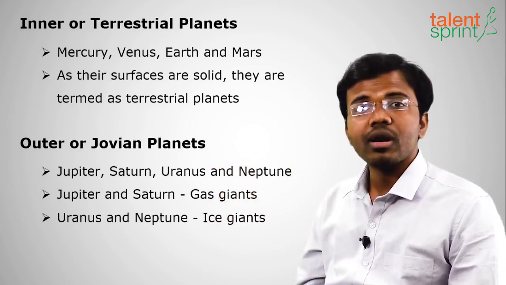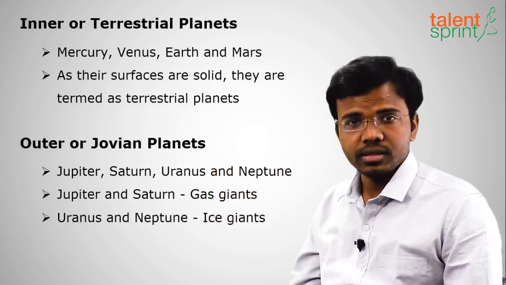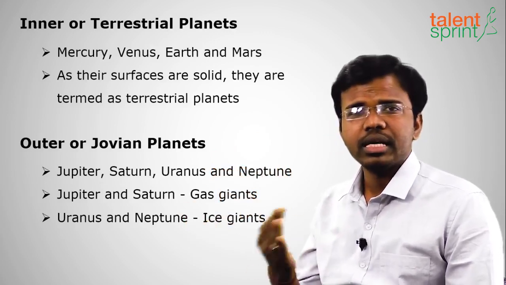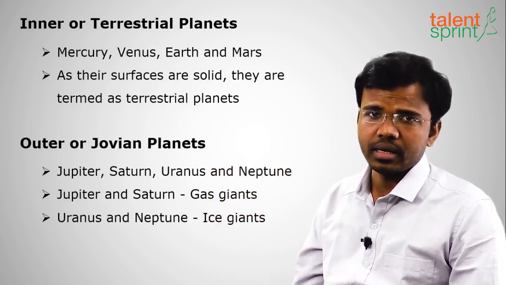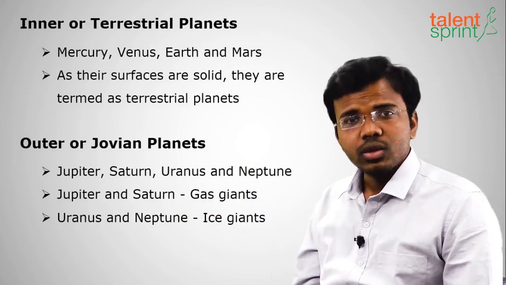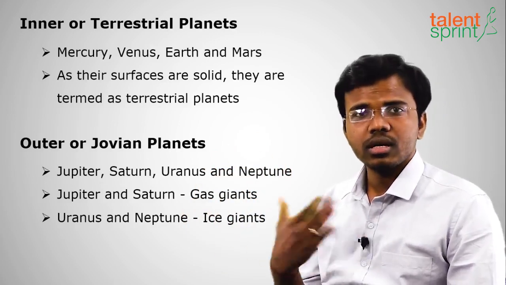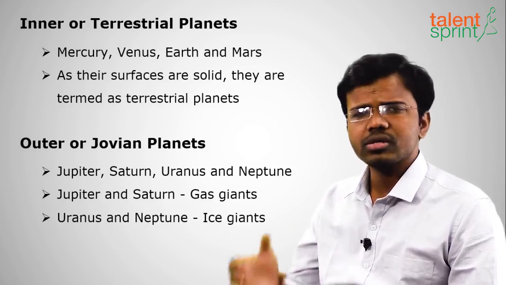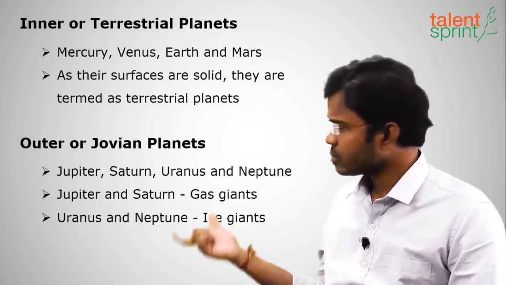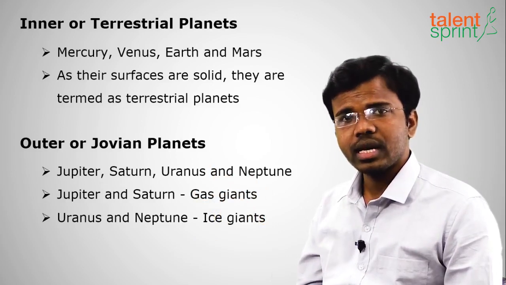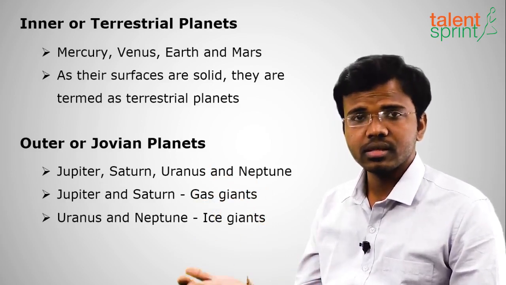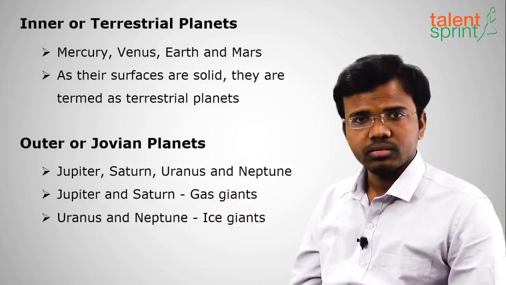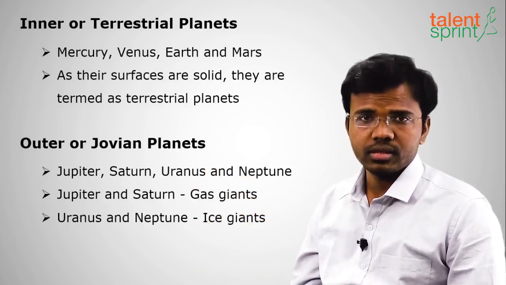Jupiter and Saturn are called gas giants, like helium and hydrogen dominate in these planets. And next come Uranus and Neptune. Uranus and Neptune are called ice giants because they are frozen in nature, because they are very far away from the sun. The last planet in the solar system is Neptune. That's why they are ice giants.